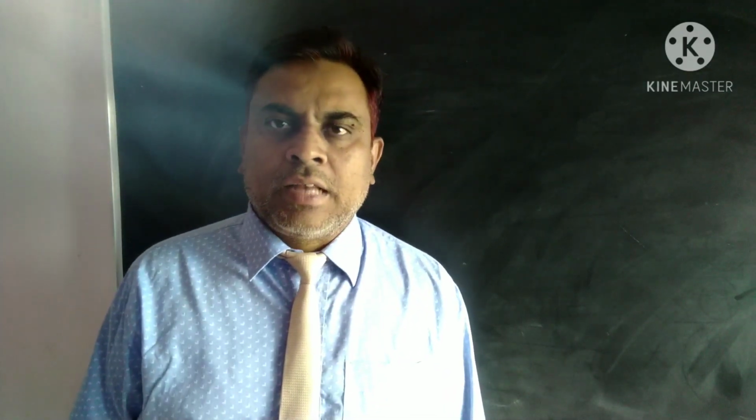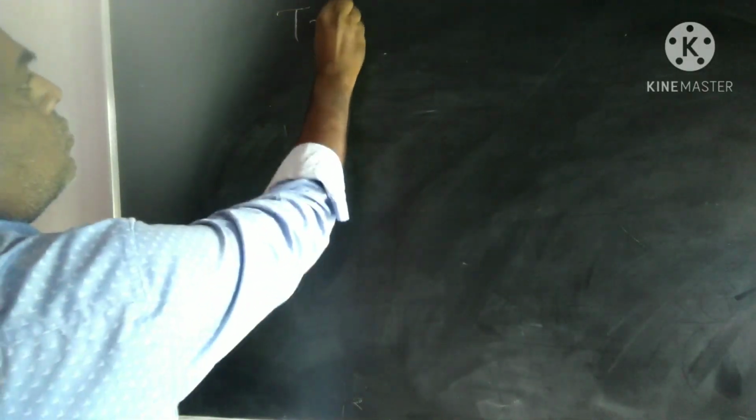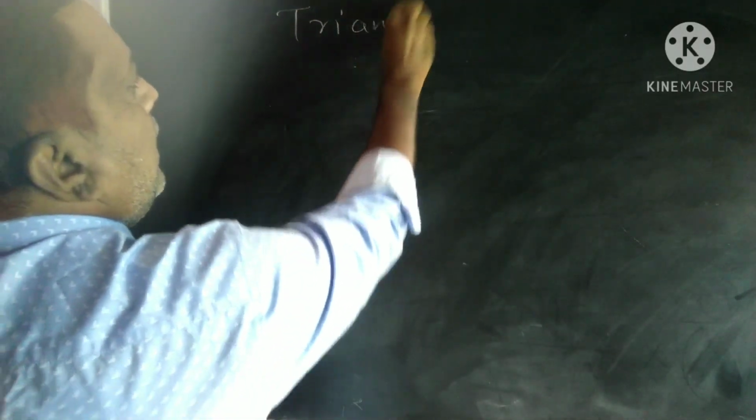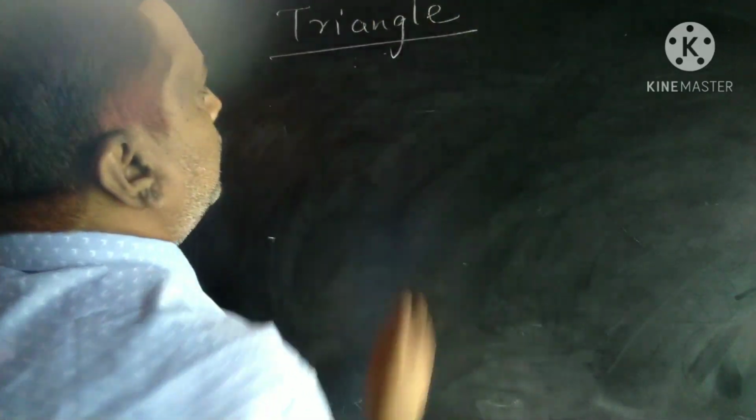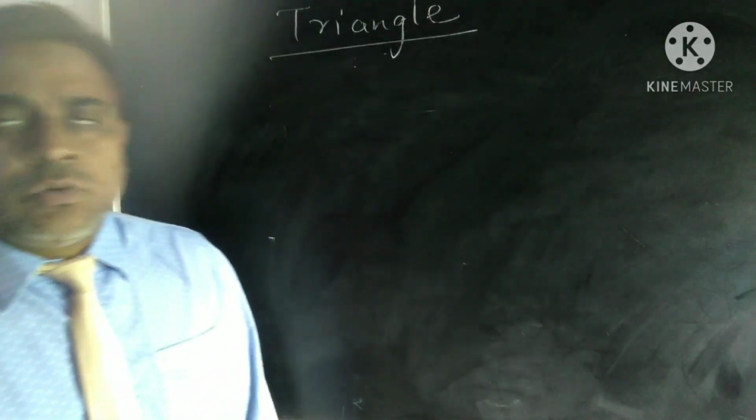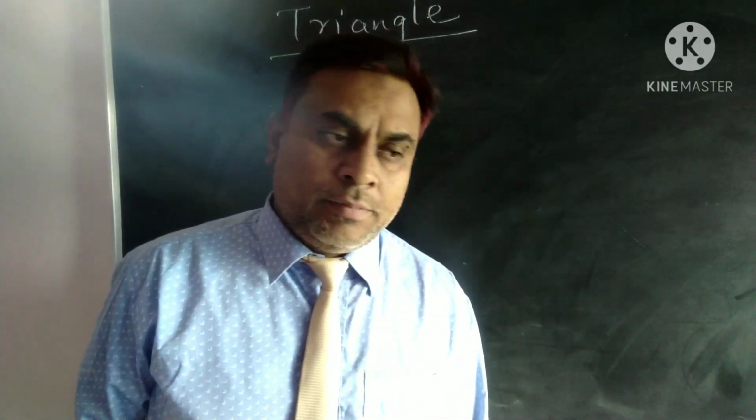Today we are going to learn about triangles and their classification. First of all, we have to learn what a triangle is. A triangle is a closed figure bounded by three line segments. Okay? A triangle is a closed figure bounded by three line segments.